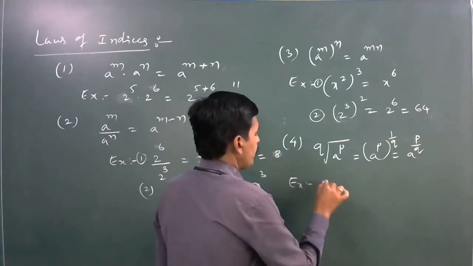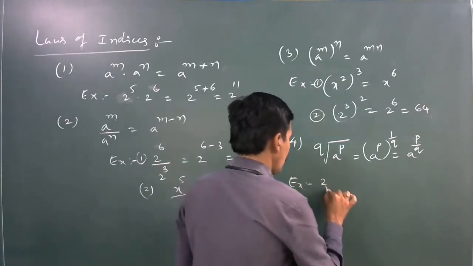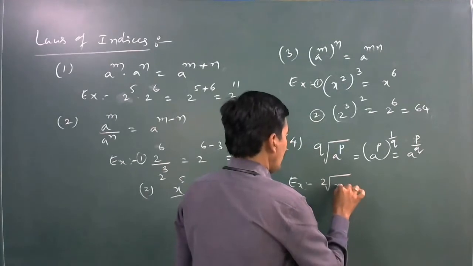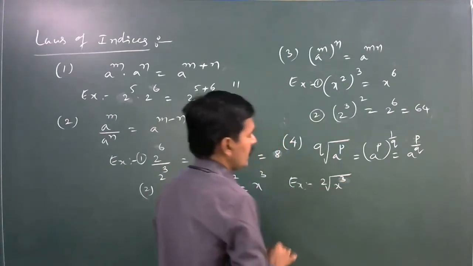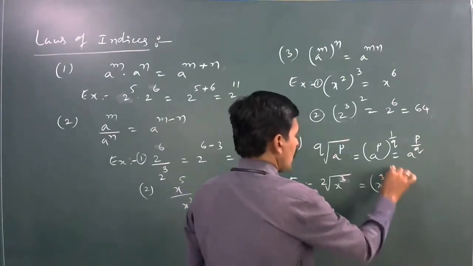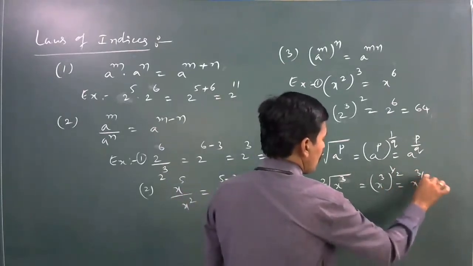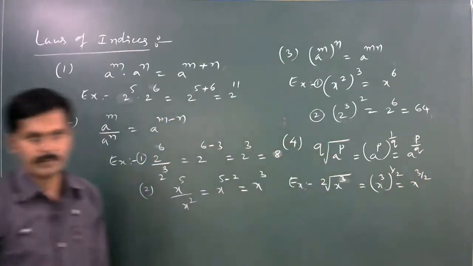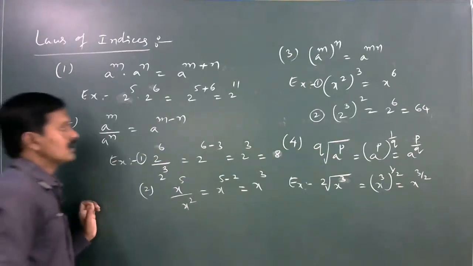For example, square root of x cube is equal to x cube whole power 1 by 2, which is equal to x to the power of 3 by 2.